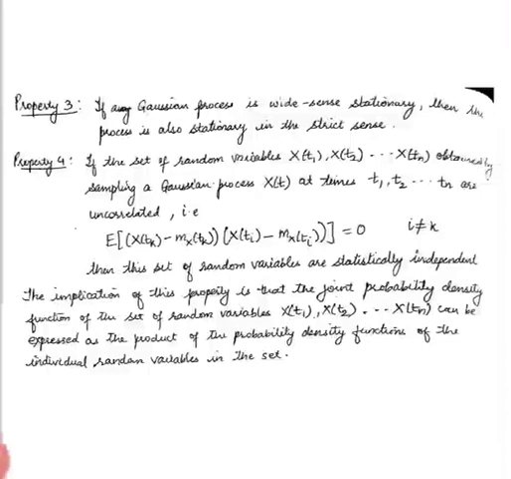Then this set of random variables is statistically independent. Since they are not at all correlated, they are called statistically independent. So using this property, we can state the joint probability density function of these sets of random variables, that is x of t1, x of t2, x of tn,